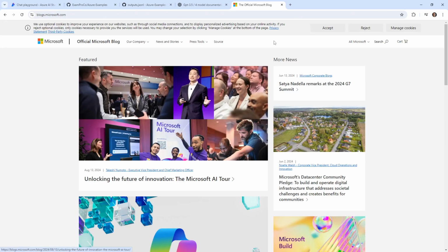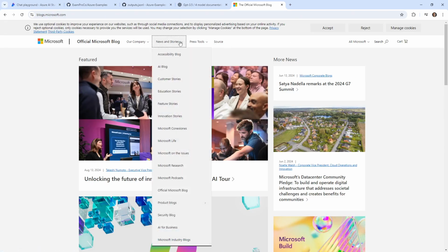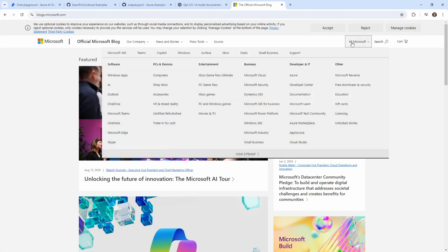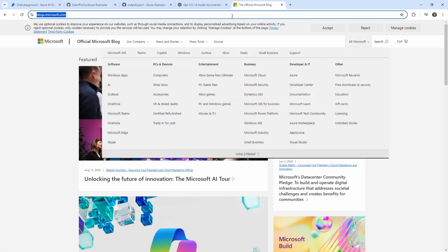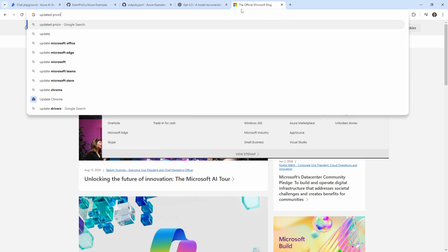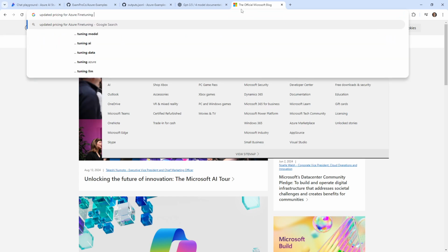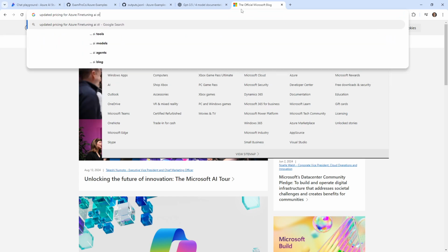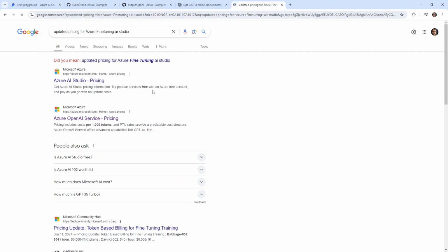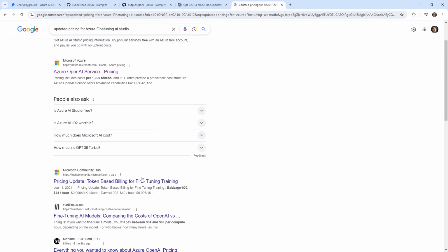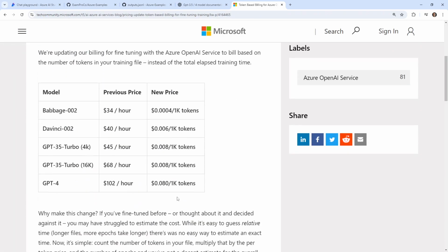I'll go back over to here. Usually they have like a developer forum. So maybe we'll say like updated pricing for Azure fine-tuning AI Studio. Because that is something that I know has changed here. So yeah, this article here,